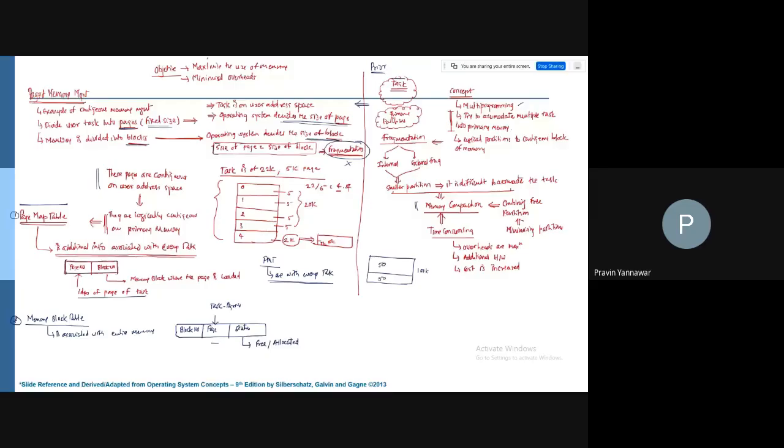But if you look here, the page information contains the task and page. So this information is like job one, page one; job one, job two, page two, and likewise, right? So this is called the memory block table.